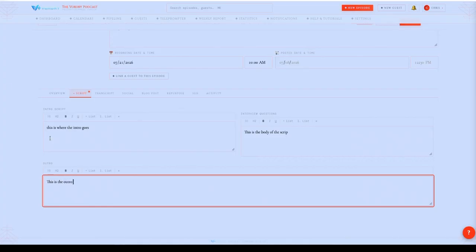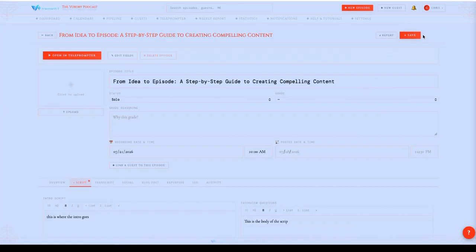There's the outro. Now, of course, I have the opportunity to make this header 1 or 2. If I want to bold it, italicize, underline, I have all of these options right here, right? That again, I don't have to rely on AI to do the work for me. I can do the work for myself, right? And again, as I write things, it's going to save this.